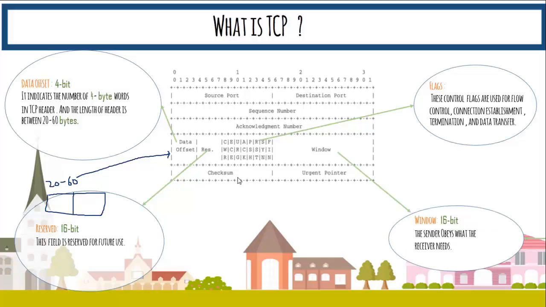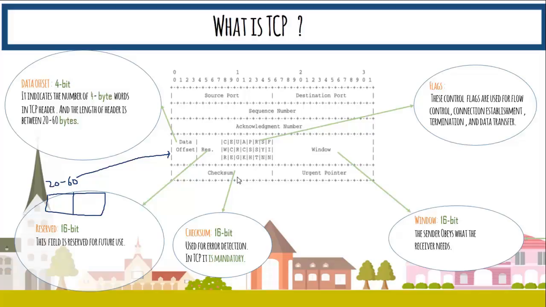Then we have the window field. As I said, windowing is a concept that's used for flow control, and in the case of TCP, the size of the window is adjusted depending upon the amount of resources available on the destination side. Then we have checksum. Checksum is used for error detection, and in TCP it's mandatory. In UDP it wasn't that essential, but in TCP it is mandatory.